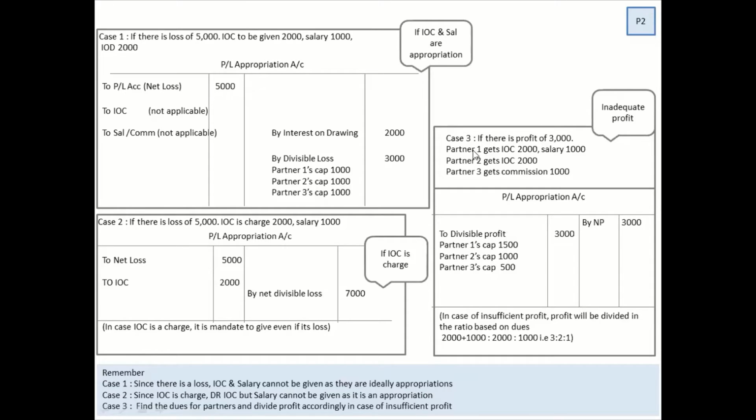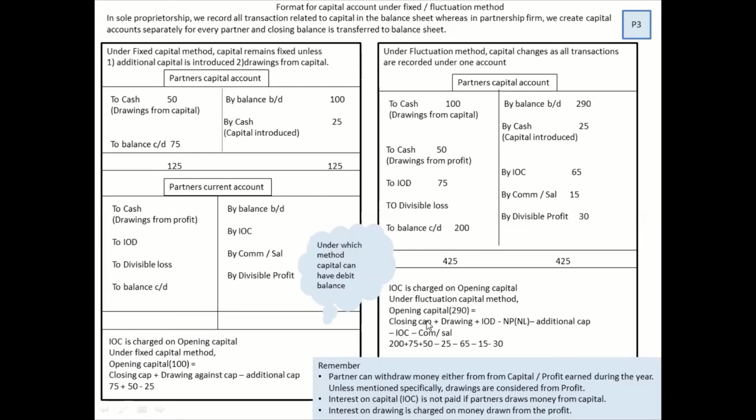Example, partner 1 is supposed to get 2000 and 1000. So the total amount of due is 3000. Partner 2 is 2000 and partner 3 is 1000. So if you look into this part, I have written clearly the ratio is 3:2:1 based on the dues, and that's how we make the payment. All these things have been explained in the remember part. This slide is important from your theory point of view.